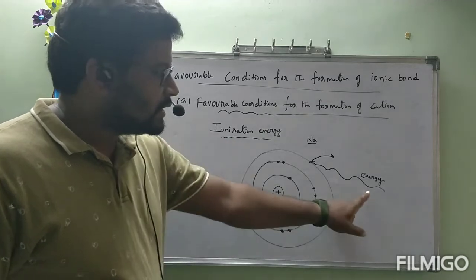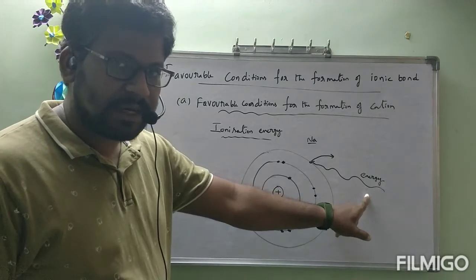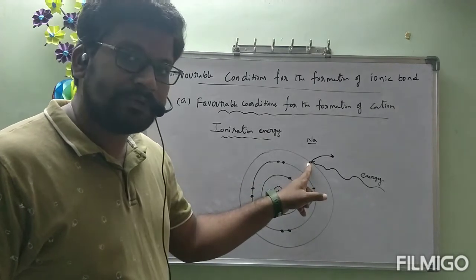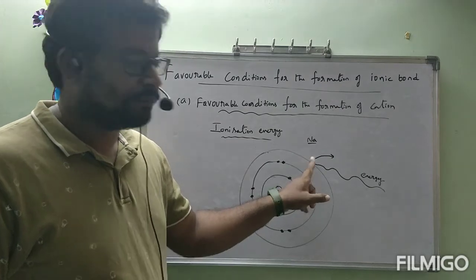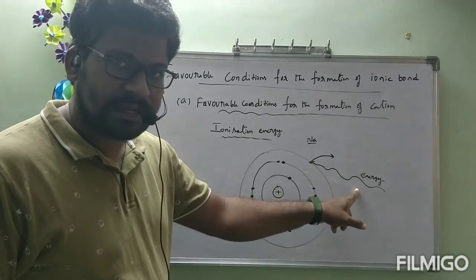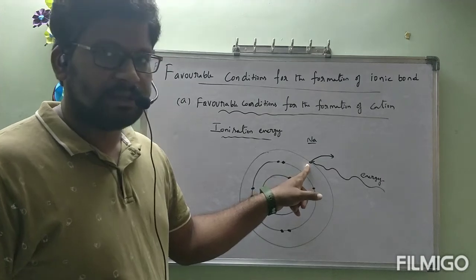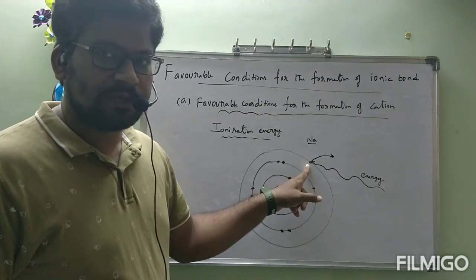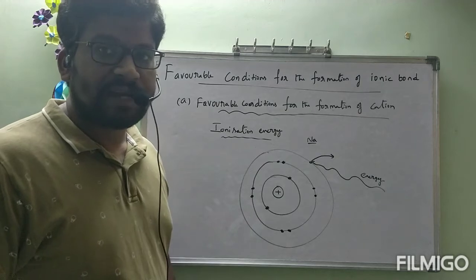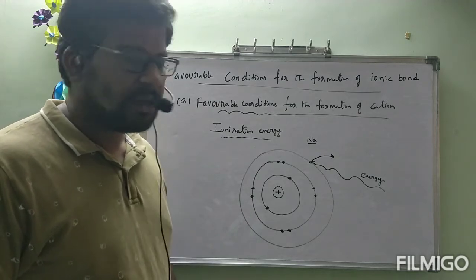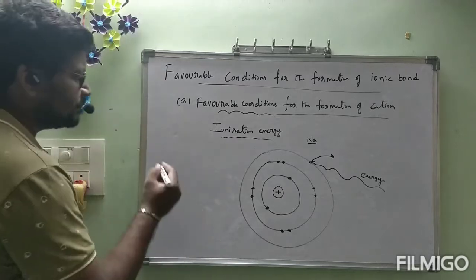This is the energy required to remove the outermost electron of the sodium atom. This is the amount of energy required to remove the electron from the outermost shell. That energy is called ionization energy. Now the perfect definition I am going to write on the board. Under this ionization energy, write the definition also, all of you. Let us see.